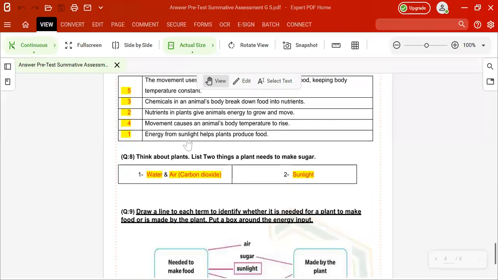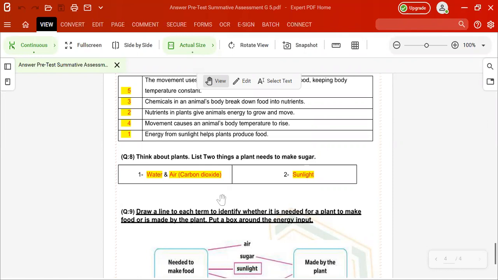Prepare for question A. Think about plants here. List 2 things a plant needs to make sugar. The first one will be water and air, but the air here represents carbon dioxide. And the second one will be the sunlight. So if I told you three things a plant needs to make sugar, it will be water, air, and sunlight.